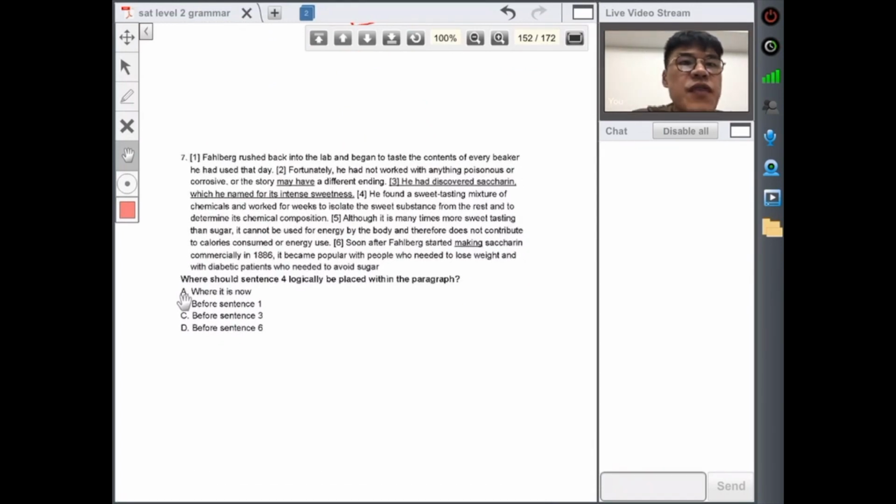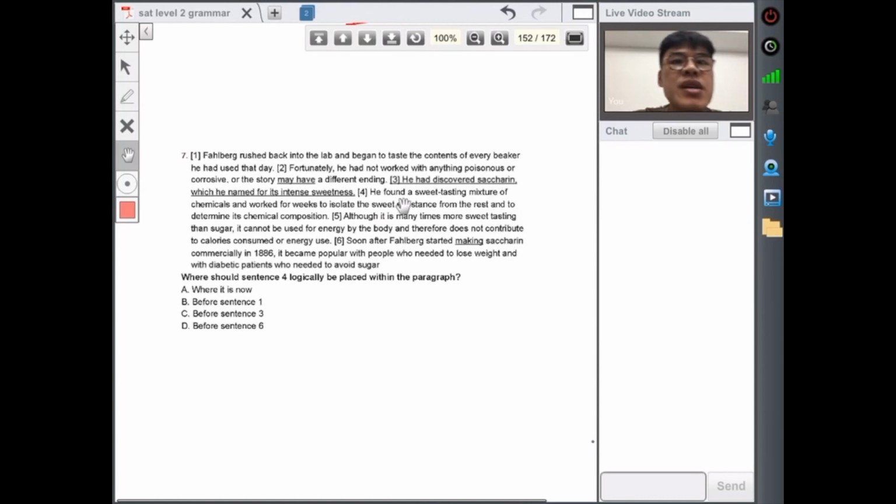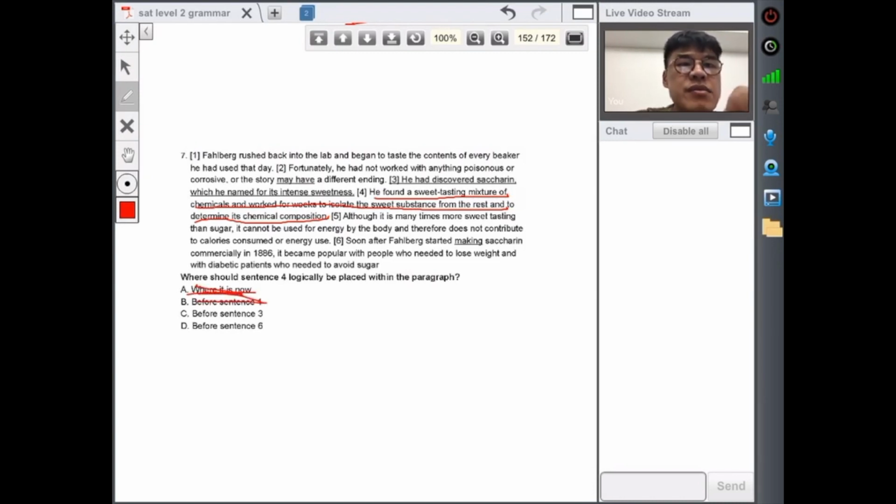Sentence 4. He found a sweet tasting mixture of chemicals and worked for weeks to isolate the sweet substance from the rest to determine its chemical composition. Where is it now? All right. Before sentence 1, Fahlberg rushed back into the lab, began to taste the contents of every beaker that he had used. All right, we can't use that one. I'm sorry. Let's go back. We can't use before sentence 1. That sounds weird. All right. Where is it now, maybe.